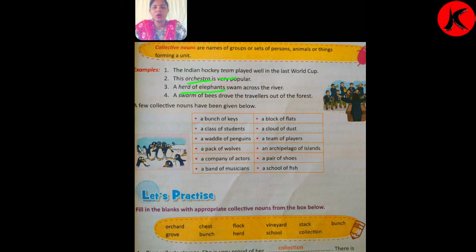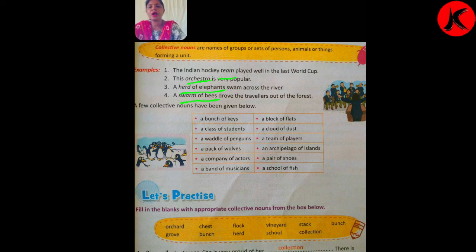Number 4, a swarm of bees drove the travelers out of the forest. So here, dear students, again swarm of bees is a collective noun because there is not only one bee but it is a big unit of bees. So we say here swarm of bees as collective noun.